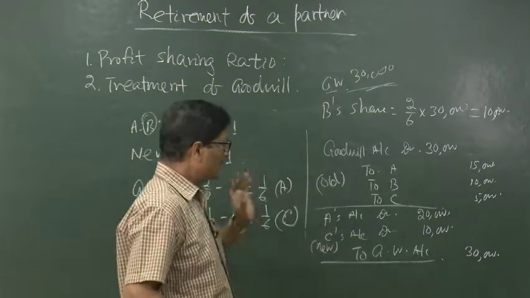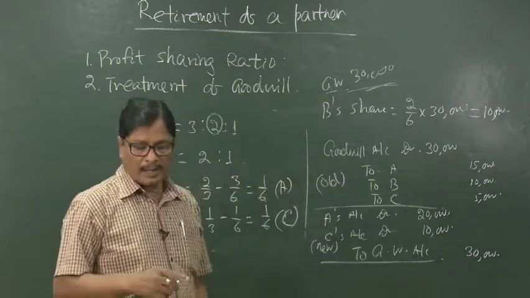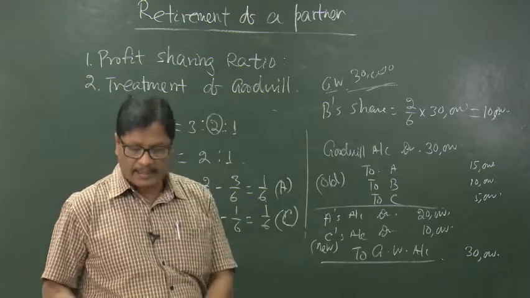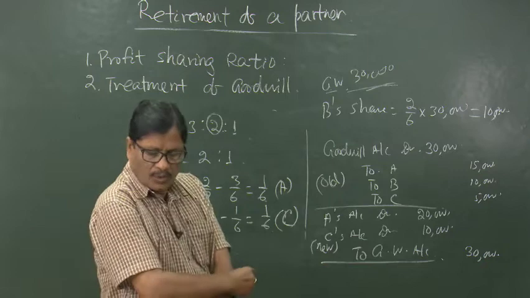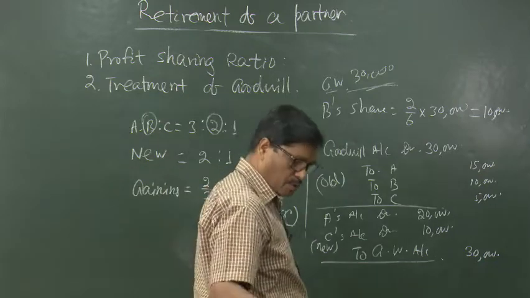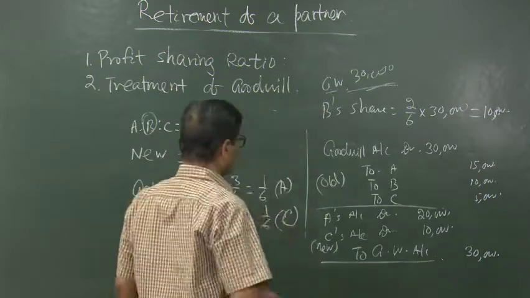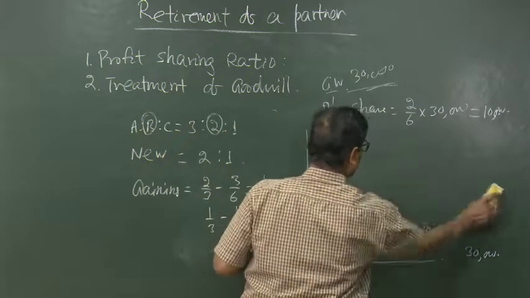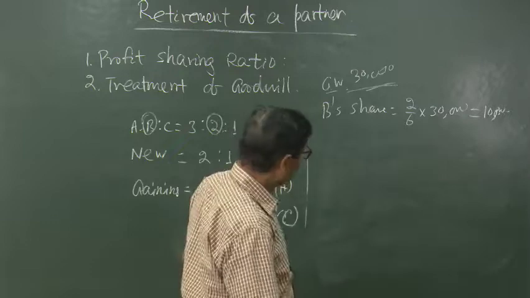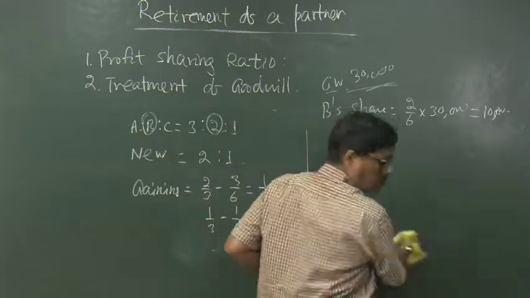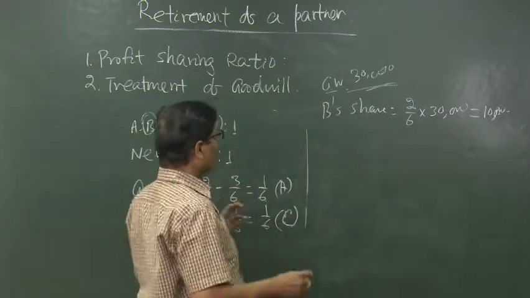Either we have to do this, or another alternative is we take only his share, that is the outgoing partner's share, and that will be goodwill account. This is one way. Another way is we can only calculate his share.